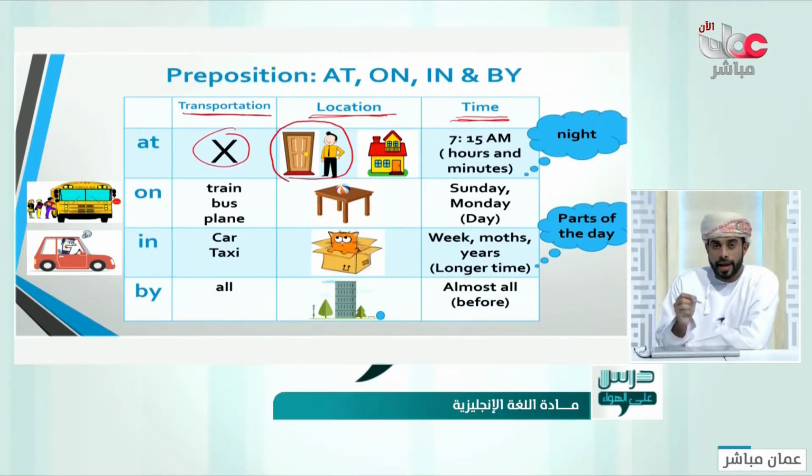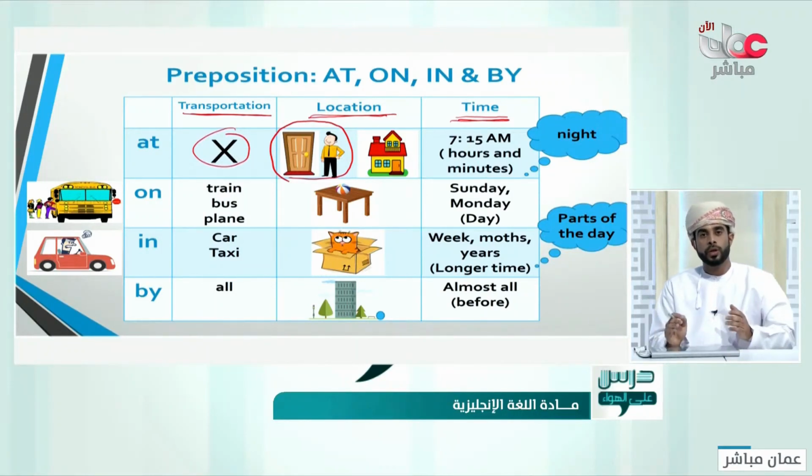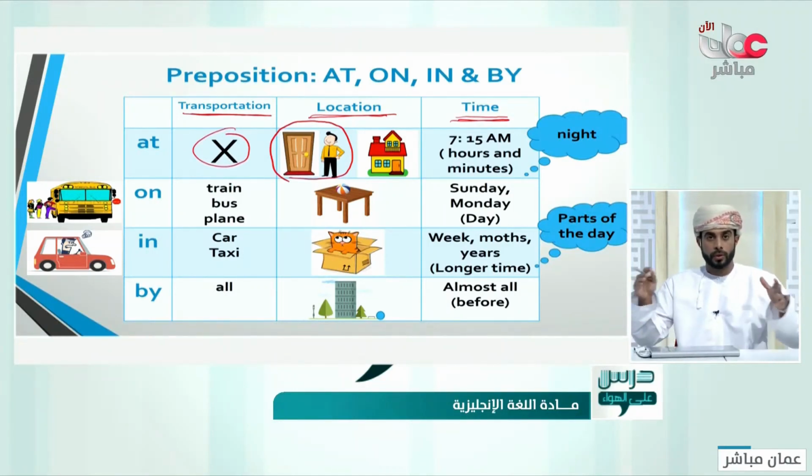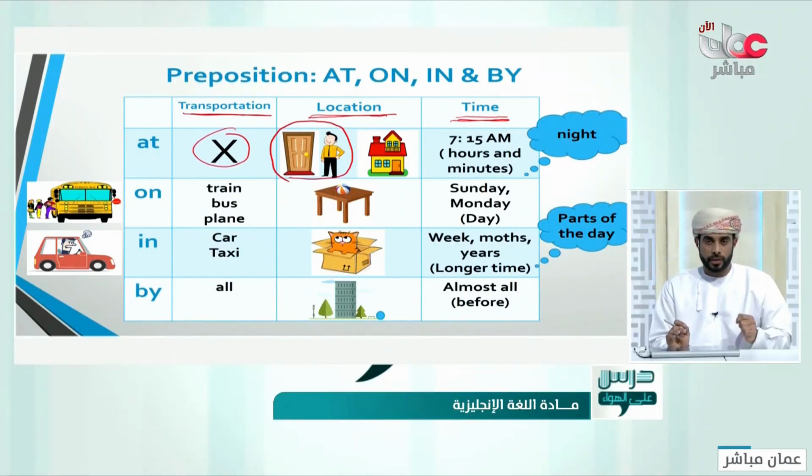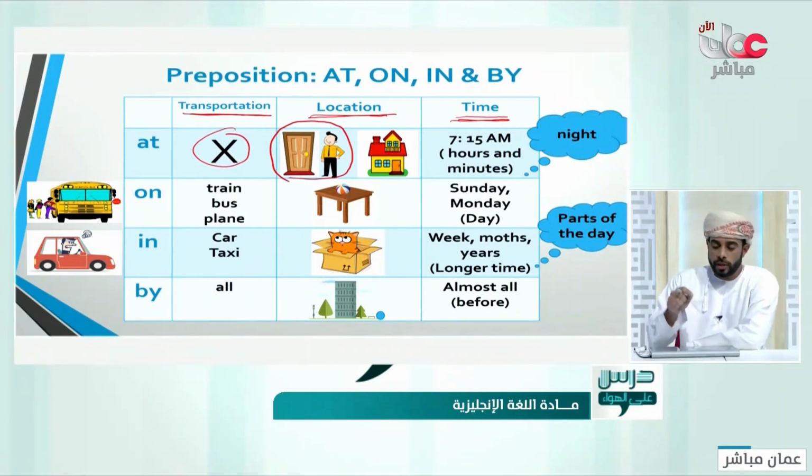The same thing we said at home, or at school, or at university. When you are talking about an open place with more than four walls, like a house, a school, a university, we say at university. Why is that? Because you don't know the exact place there. He is at home, I don't know in which room he is. He is at university, I don't know in which class he is, but he is at university, in a big place. What about time?